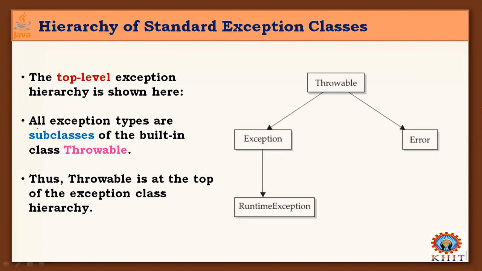All exception types are subclasses of the built-in class Throwable. Whatever exception you may get during program execution in the Java language, whatever the type, all exception types are subclasses of this built-in class called Throwable. So Throwable is the parent class to all the exceptions generated by your Java programs, the top of the exception class hierarchy.